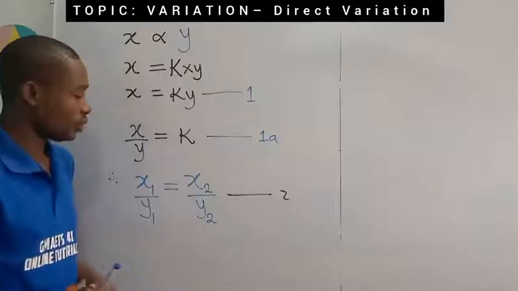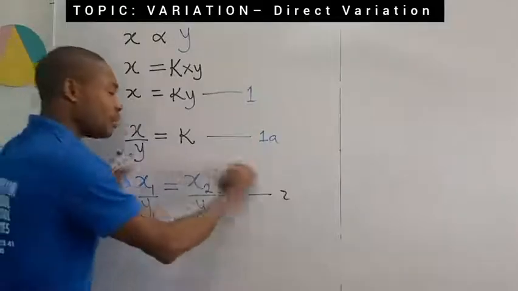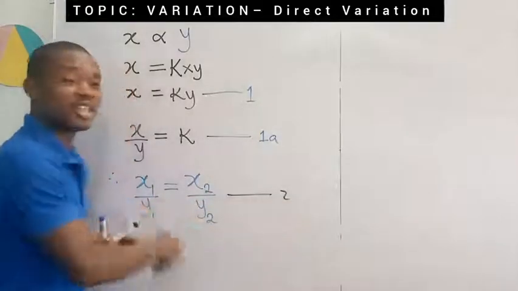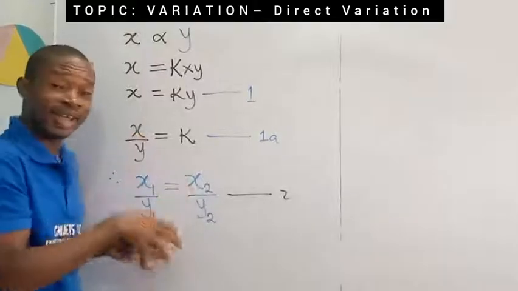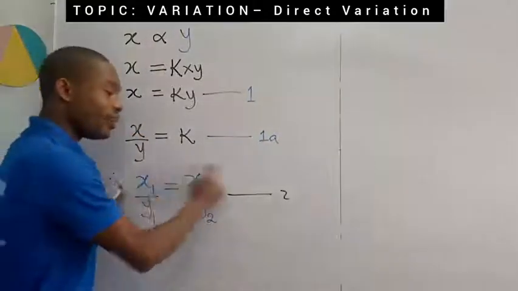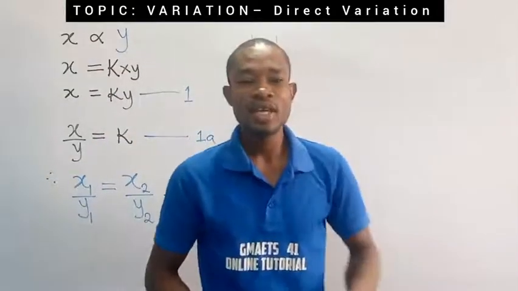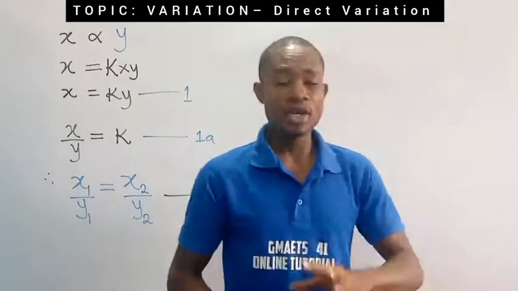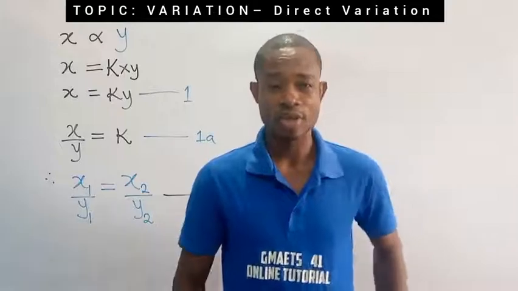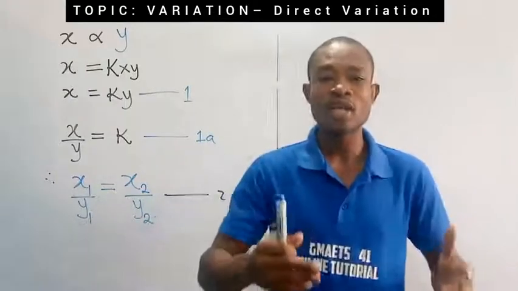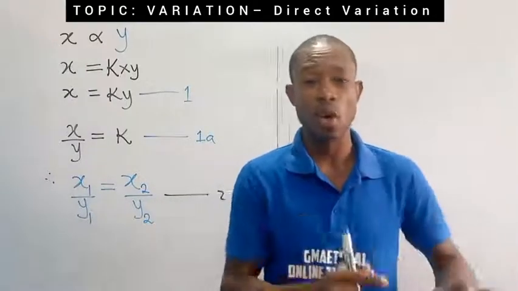Let's call it equation 2. The reason I established this equation is really not because of this mathematics topic in variation we are learning now. I had to establish this in order to take you a bit ahead in some other topics that you are going to meet, especially in physics and chemistry, on how certain formulas are being established from certain laws.